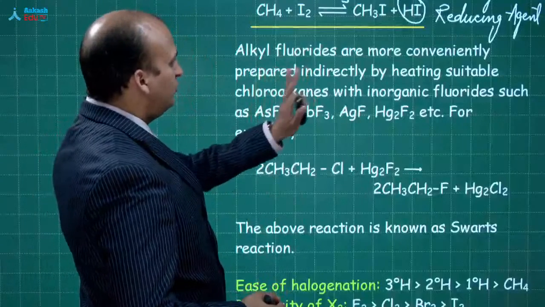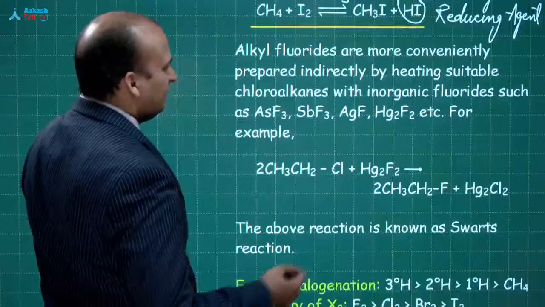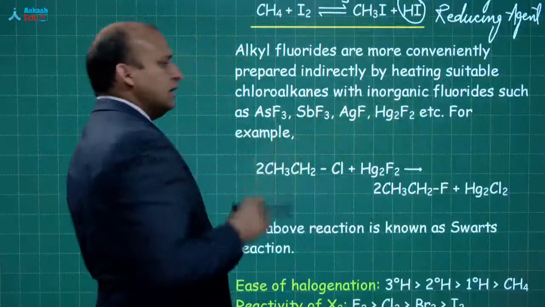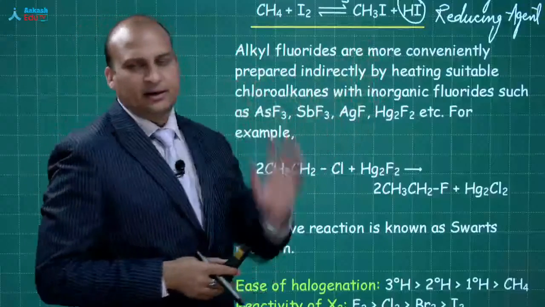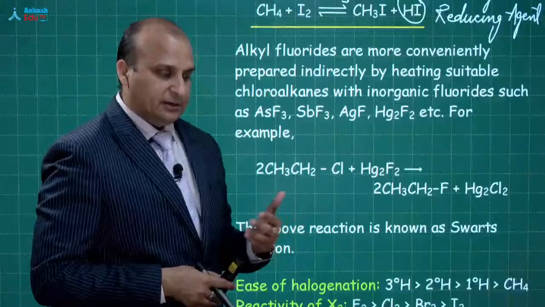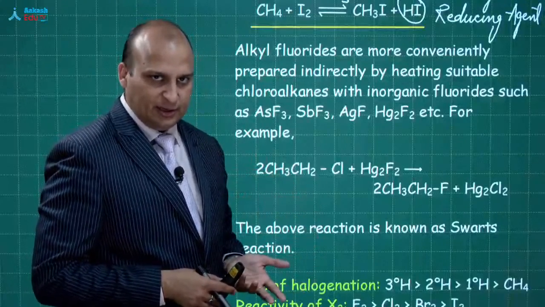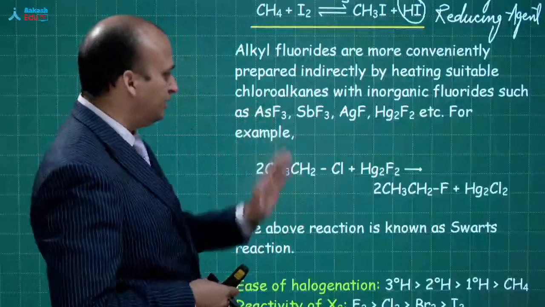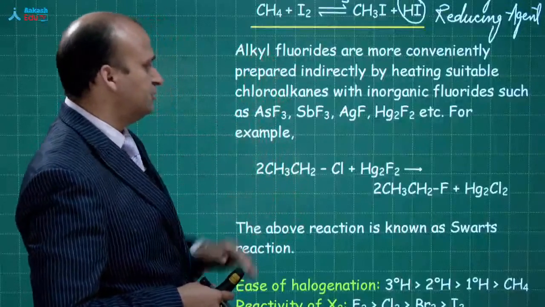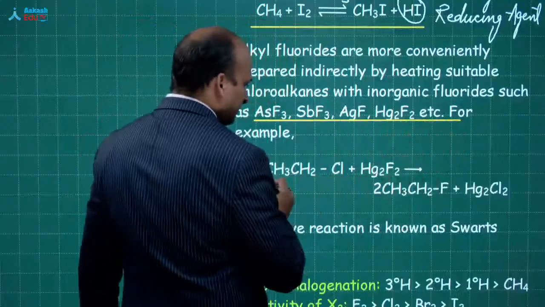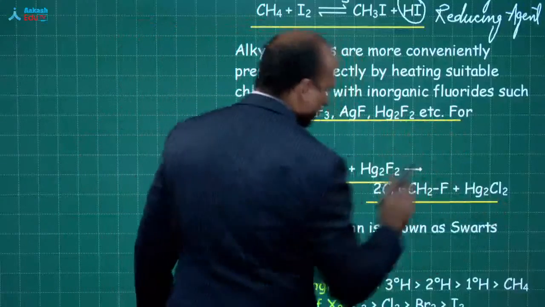Alkyl fluorides are more conveniently prepared indirectly by heating suitable chloroalkanes with inorganic fluorides such as this. Though I will be repeating this part in the alkyl halide portion, you need to understand that here we are producing alkyl halides, but alkyl fluorides cannot be conveniently prepared by this method. That is why we are using inorganic fluorides, and this is how the reaction actually takes place.